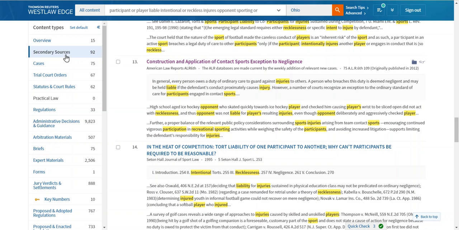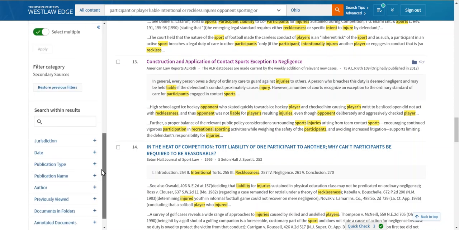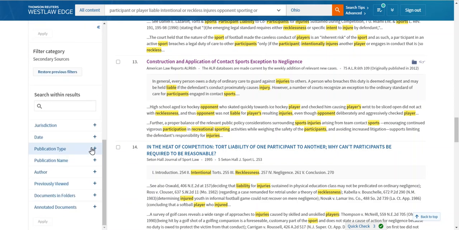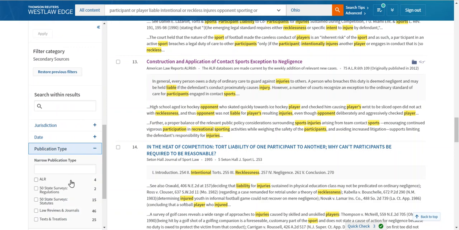Now, for this particular issue, I do want to point out that there's some really good national practice-based secondary sources, as well as some real good Ohio practice-based secondary sources. Let's talk about the national ones first. And by the way, what I would probably do to sort of filter this list a little bit, I tend to start looking for ALRs, American Law Report annotations. So you could filter to publication type to just look at those first.